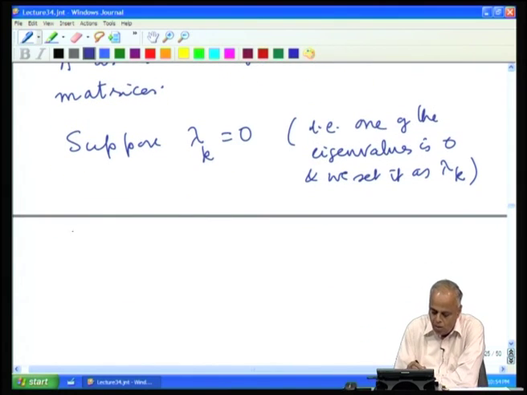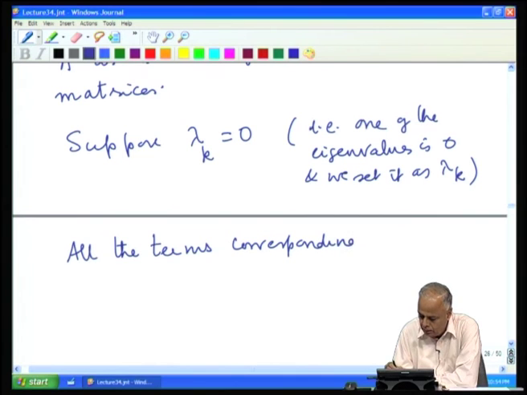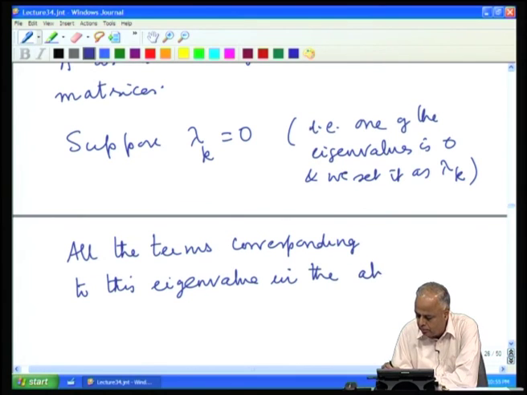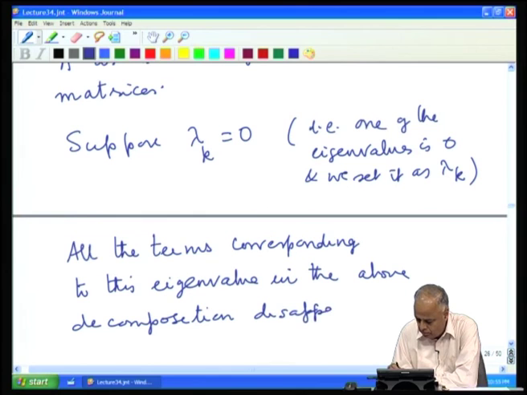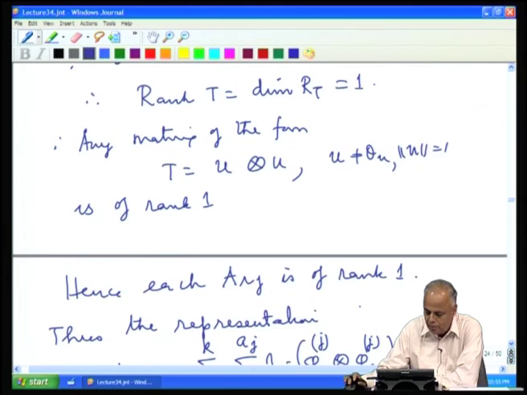This means all the terms corresponding to this eigenvalue in the above decomposition disappear, because we will be multiplying by that particular eigenvalue.